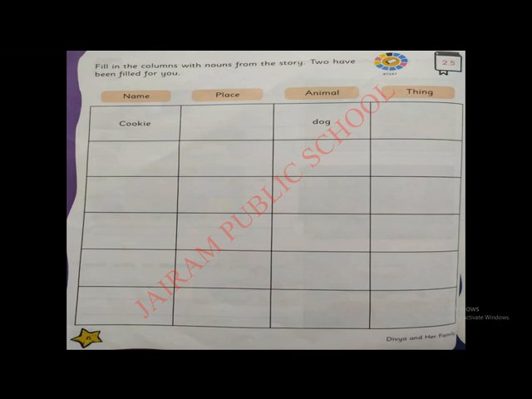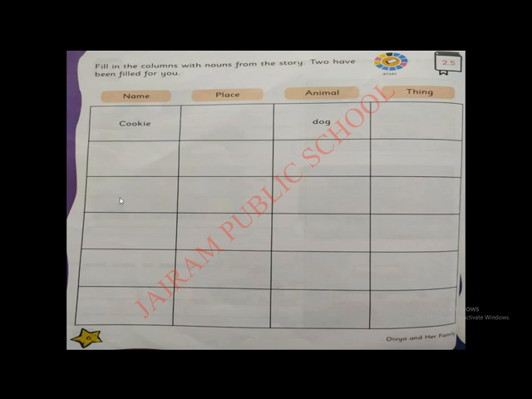Yesterday I gave you one activity to complete. Have you all done this? If not, kindly do it whenever your parents are free. Ask them to help you to complete this activity. Okay, children? I'll tell you once again. Fill in the columns with nouns from the story. You can take your story readers and start doing this activity. You have to just write the nouns in the respective columns.